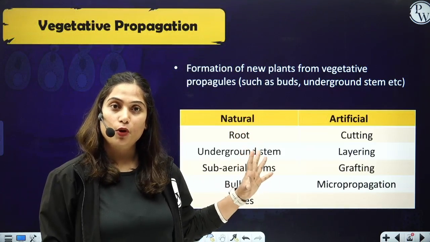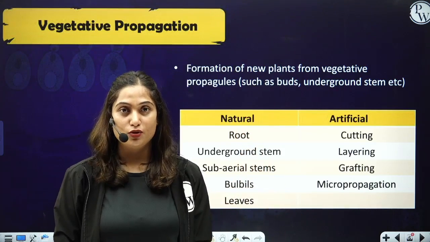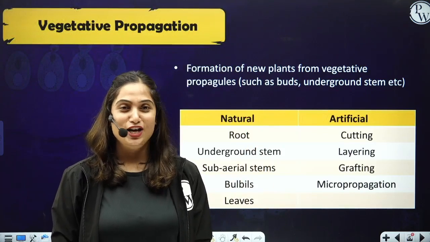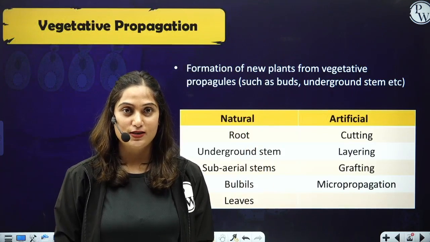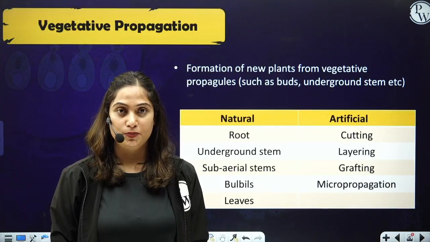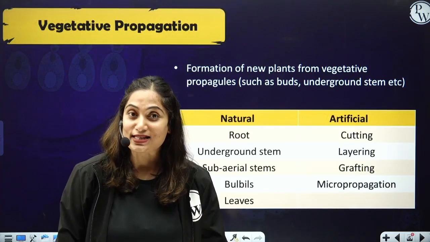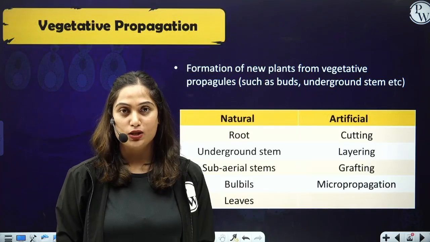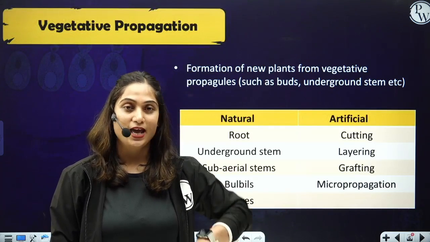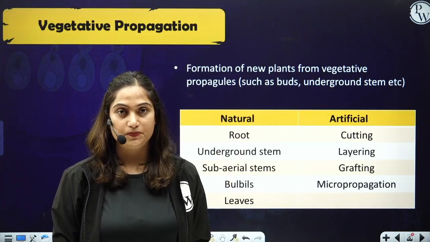So vegetative propagation is also a method of asexual reproduction, but no specialized structure is involved. Any part of the plant can behave as a vegetative propagule and can give rise to a new plant.